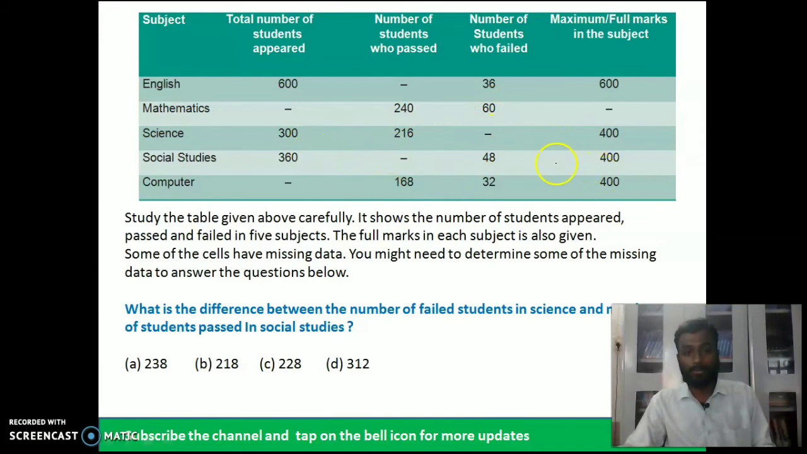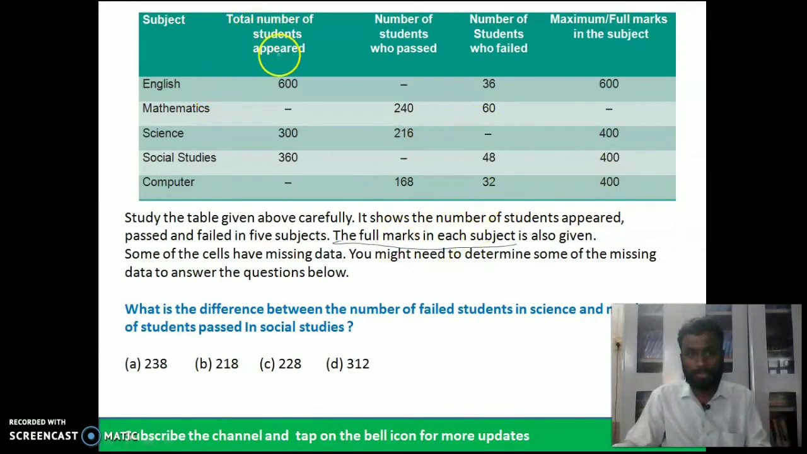Study the table given above carefully. It shows the number of students appeared, passed and failed in the 5 subjects. The full marks in each subject are also given. Some of the cells have missing data. You might need to determine some of the missing data to answer the questions below. Now try to understand.